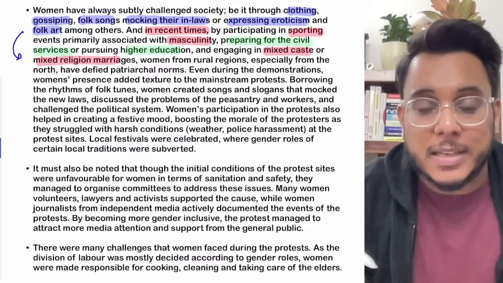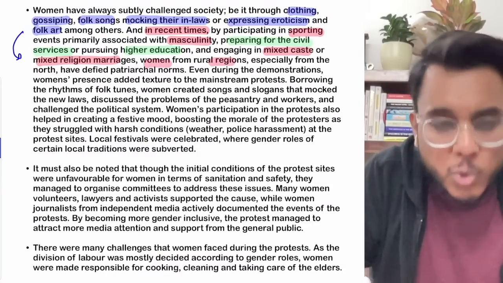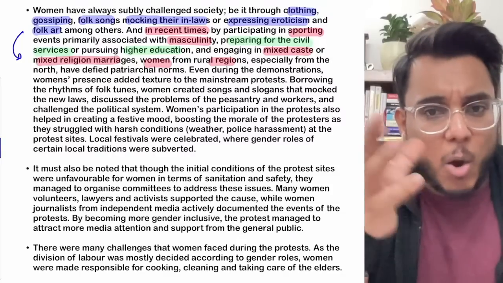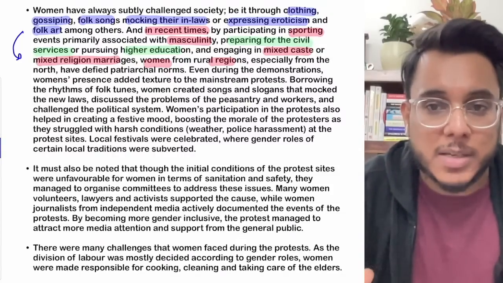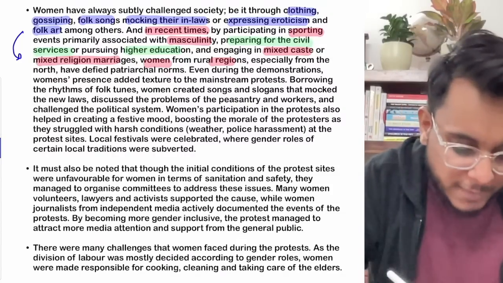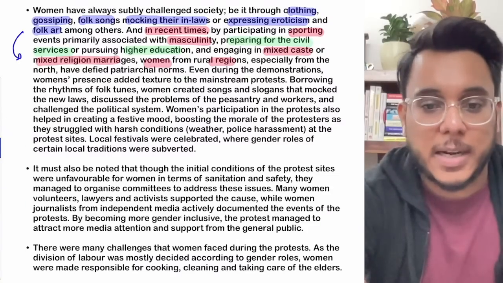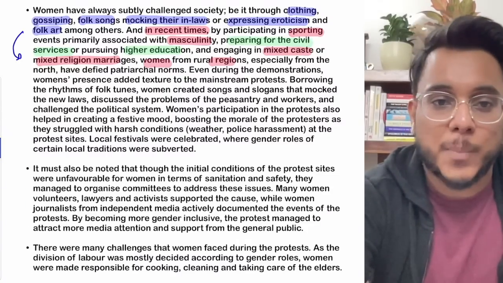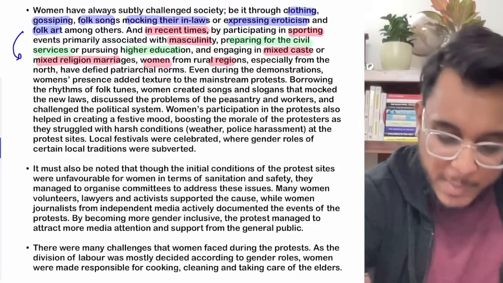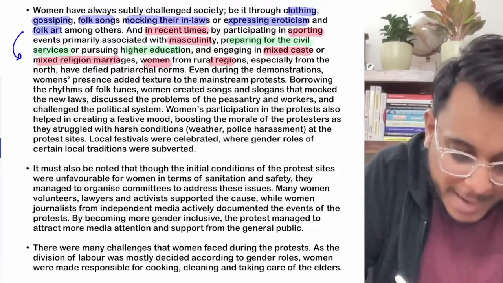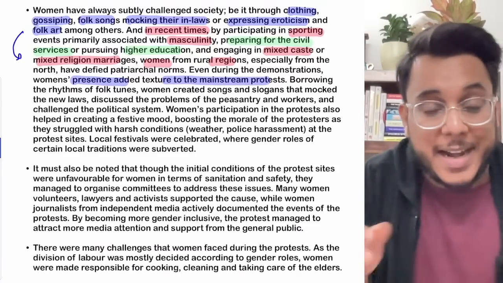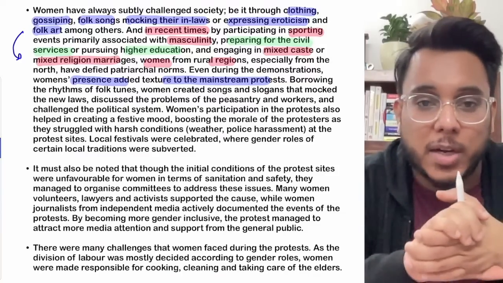Okay, this is something that has been there, and actually women from rural India and urban India are all defying the patriarchal norms. Now when we talk about the farmers movement that started, in the farmers movement also, the women's presence added a texture. It played a very important role.